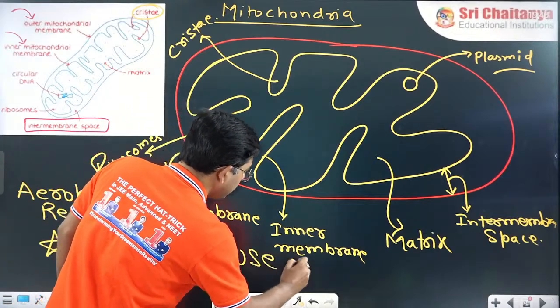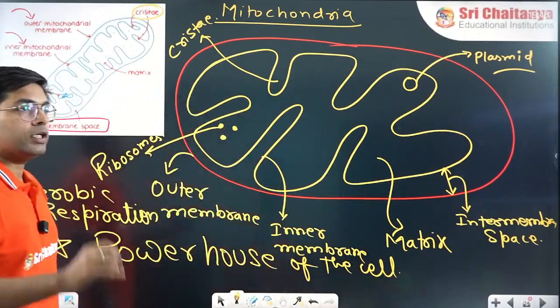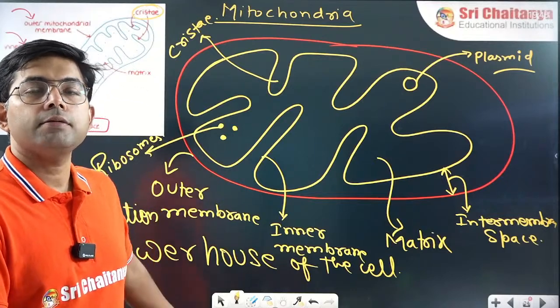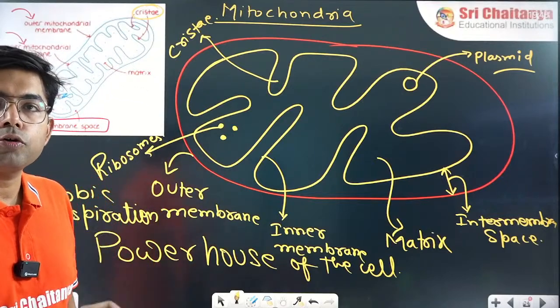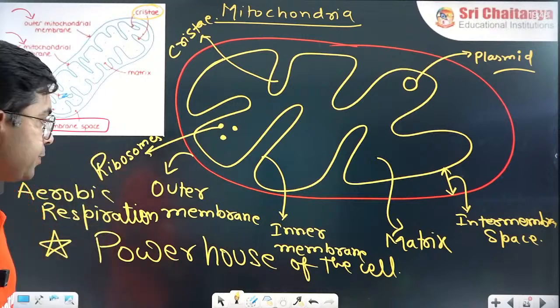If asked which cell organelle is called the powerhouse of the cell, it is mitochondria. Is mitochondria helpful in aerobic or anaerobic respiration? It is aerobic respiration.